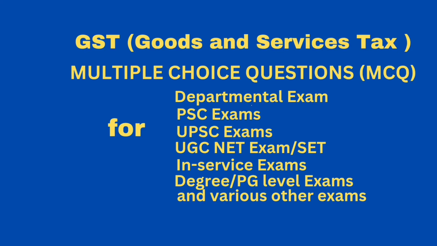Question, supply comprising two or more supplies, one of which is a principal supply, which are naturally blended and supplied in conjunction with each other in the ordinary course of business, shall be taxable at the rate applicable to dash. Answer, principal supply.